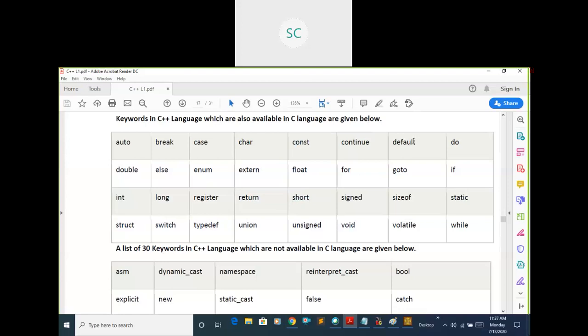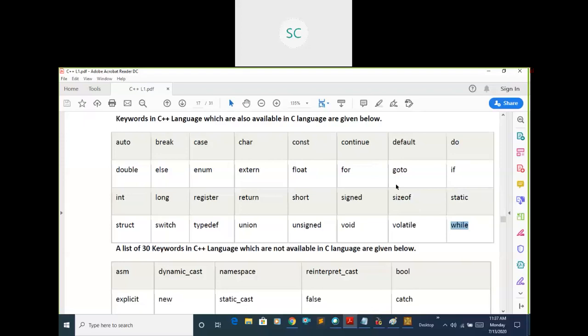Default statement, goto statement, sizeof operator. While discussing the data types concept, we used sizeof to calculate the size of your data type. Then volatile, do statement, if statement, static, while statement. All these are taken from the C language.